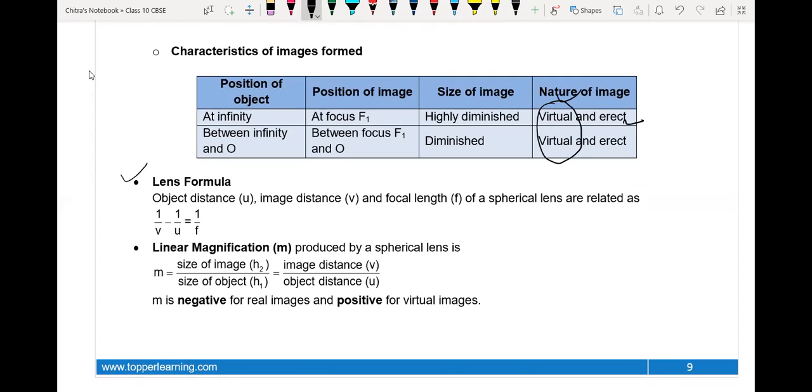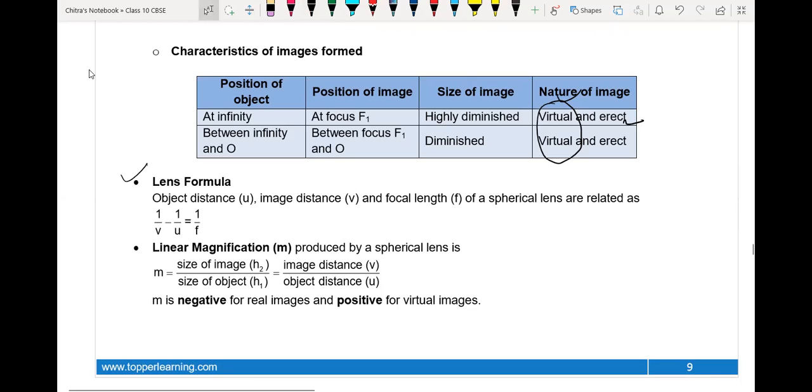Now we have the lens formula. It is similar to the mirror formula, but instead here it is negative: 1 divided by f equals 1 divided by v minus 1 divided by u, in a lens.